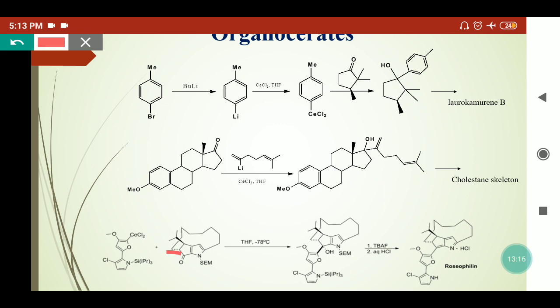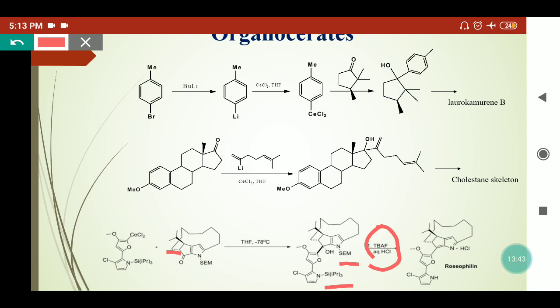Now here this silyl group and this silyl group are present on the nitrogen as nitrogen protecting groups. So we can remove them in the presence of tetrabutylammonium fluoride and aqueous hydrochloric acid. On treatment with tetrabutylammonium fluoride, this protecting group will be removed, and here we have generated the amine functionality again.